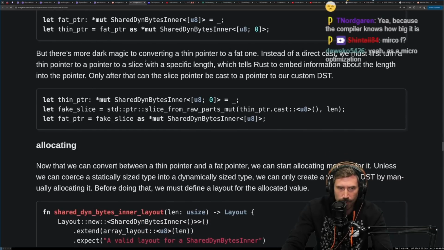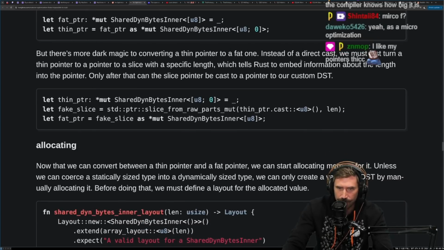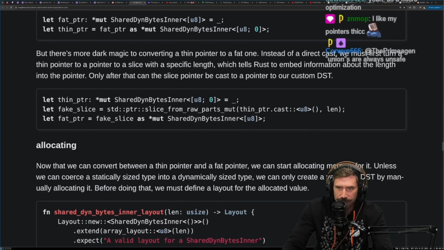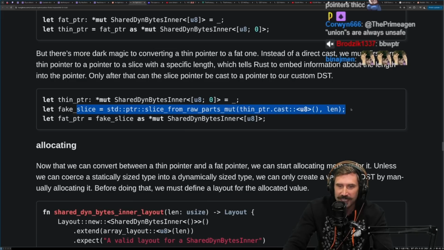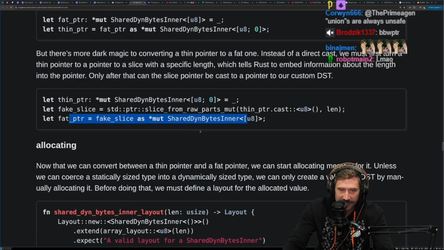Okay, but there's more dark magic to converting a thin pointer to a fat one. Instead of a direct cast, we must first turn a thin pointer to a slice with a specific length, which tells Rust to embed information about the length into the pointer. Only after that can the slice pointer be cast into a pointer to our custom DST. Thin pointer from here, fake slice, pointer, standard pointer slice from raw parts into this one, and then we do a fake slice as this one.